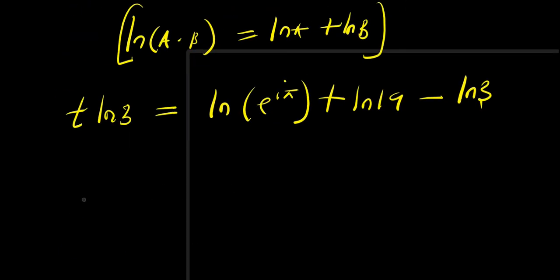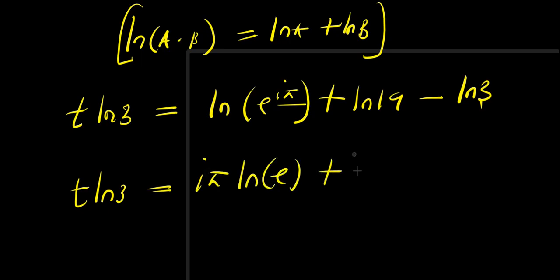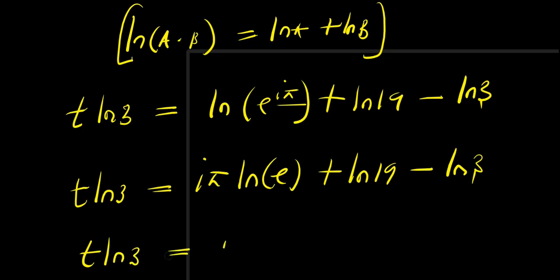And right now, I can have t times natural log 3 equals this. The power will come behind this. I have i times pi times natural log of e plus natural log 19 minus natural log 3. So from here, I have t times natural log 3 equals i times pi, this cancels this, plus natural log 19 minus natural log 3.